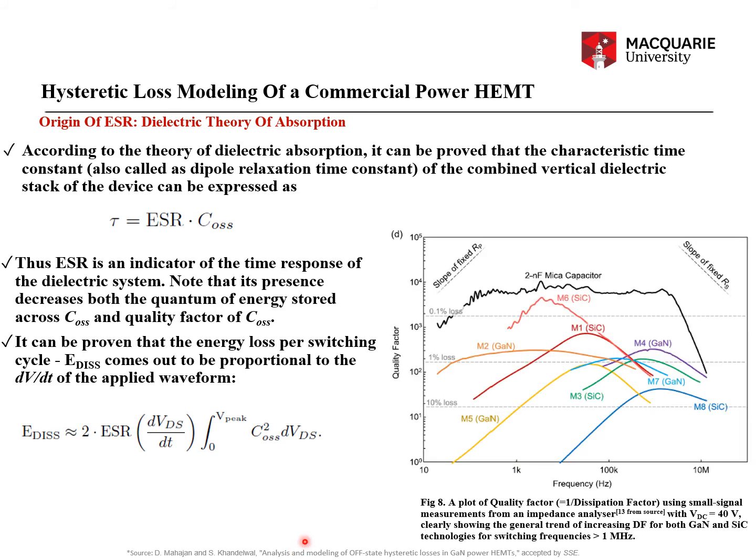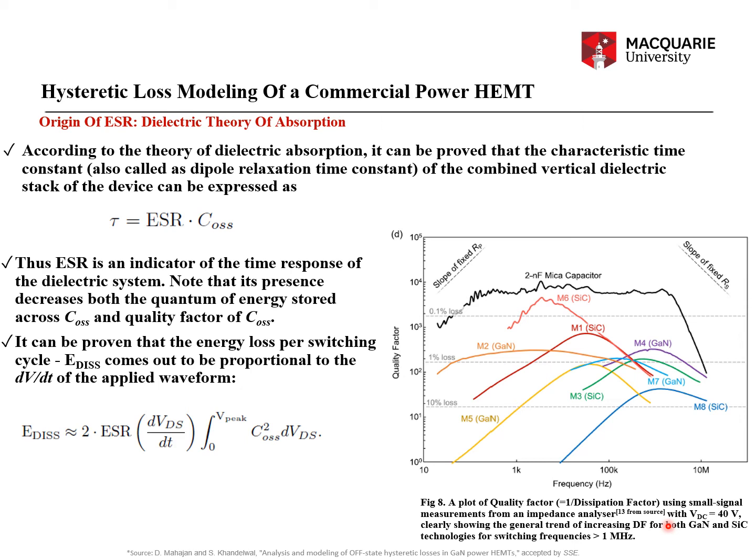Now the figure here shows the measured quality factor versus frequency from paper number 13 in my paper, which has been measured at VDC equal to 40 volt and then a sinusoidal voltage of a few millivolts superimposed on it using an impedance analyzer. Now what do you see here?